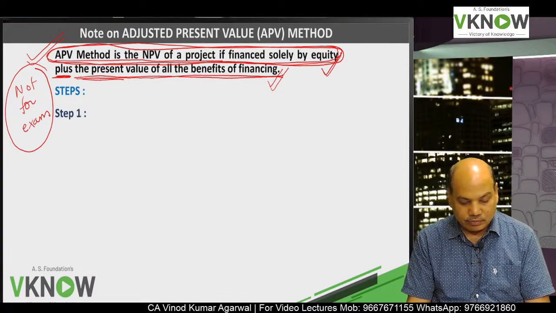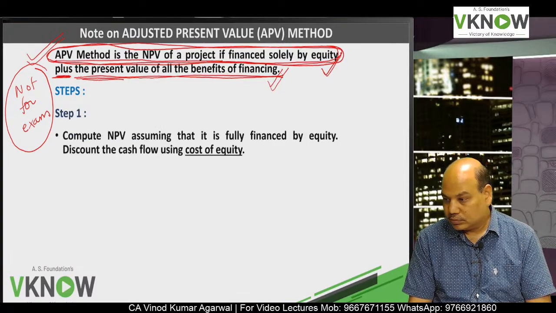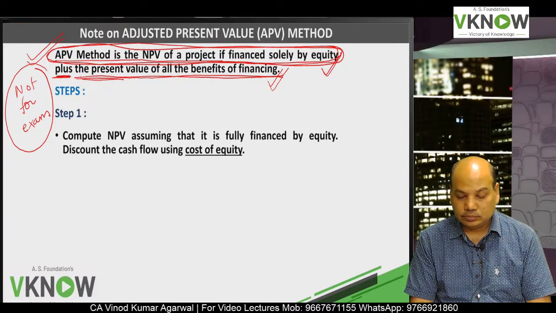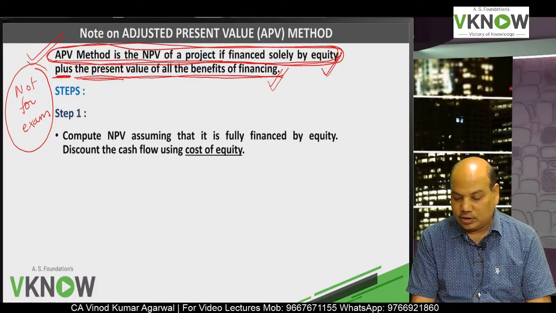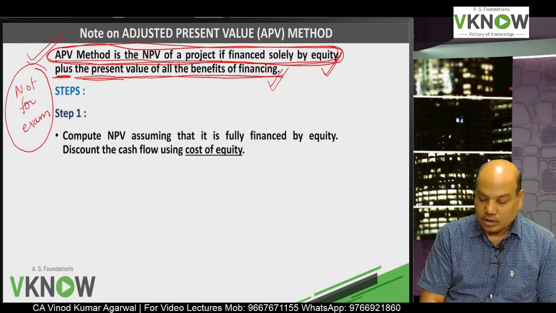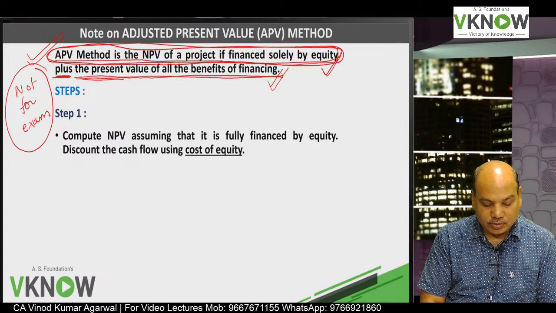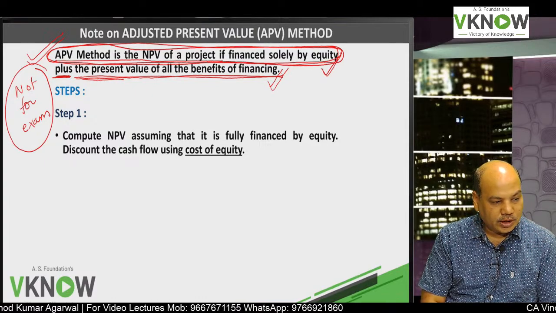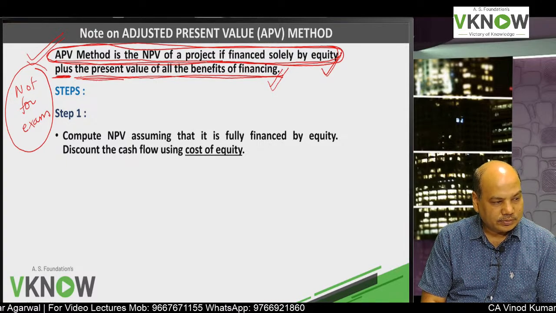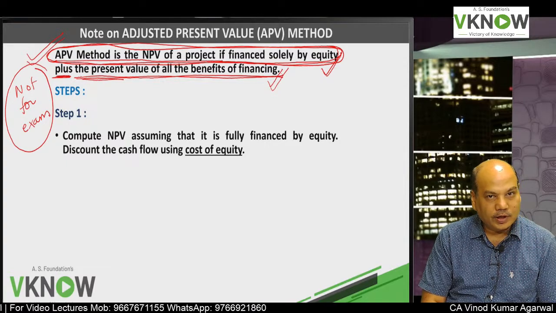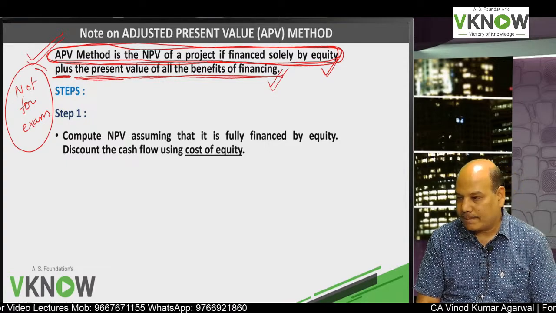Steps, write down. Step number one, compute NPV assuming that it is fully financed by equity.